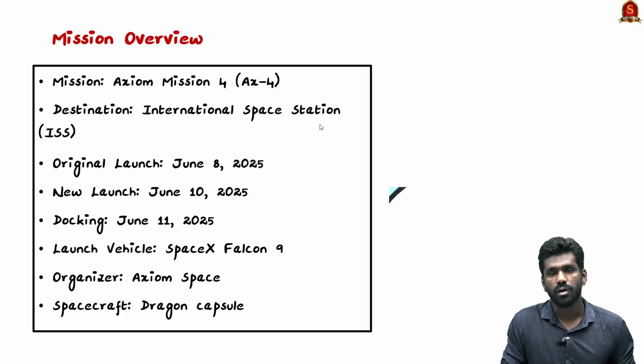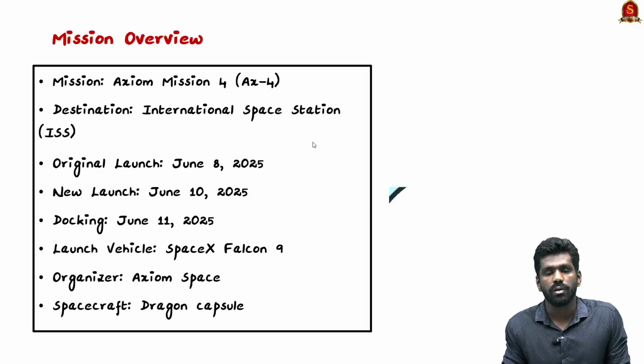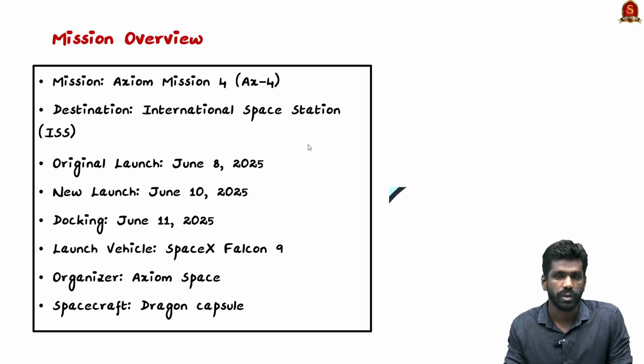So this will also promote commercial space travel in future. Axiom Space also plans to build a private space station in the future. So this Axiom 4 mission is a step in that direction. So in conclusion, the Axiom 4 mission is not just one of the space missions of NASA or ISRO. It shows how countries can work together in space. So with this, let us conclude the discussion.